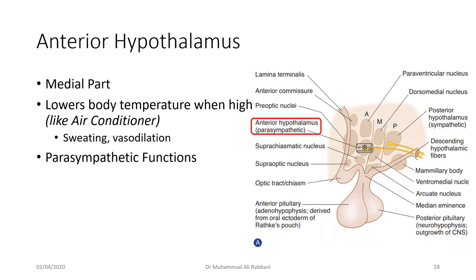Also, it has a very major role in parasympathetic functions. You know all the parasympathetic functions like lowering of blood pressure and heart rate, digestion, and all the things related to rest and digest. As this is involved in the cooling mechanism, if it does not function, the body cannot lower its temperature. If the body cannot lower its temperature, of course it will go into a fever. So a lesion leads to hyperthermia, high temperature. It leads to fever.